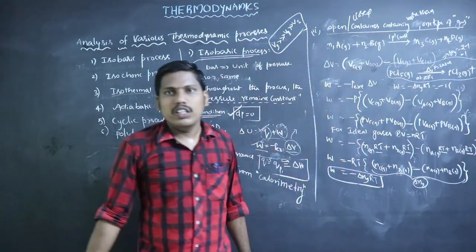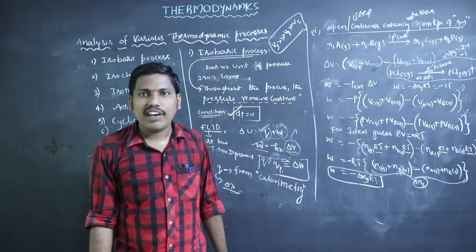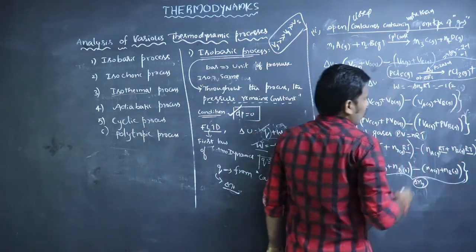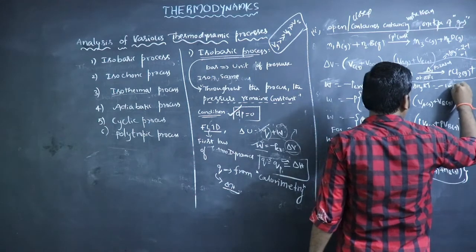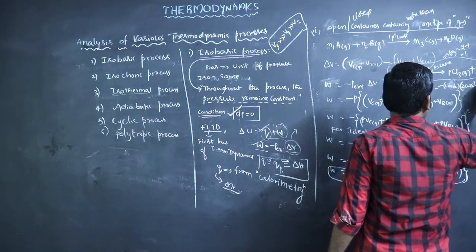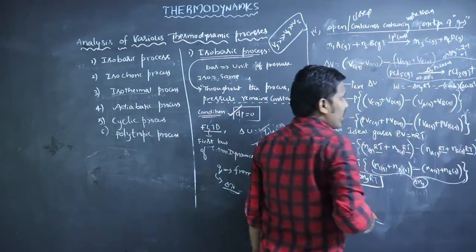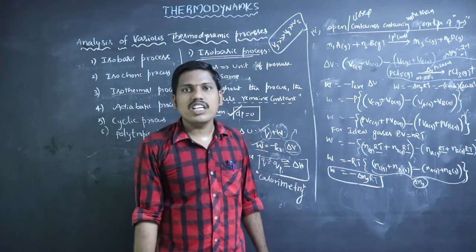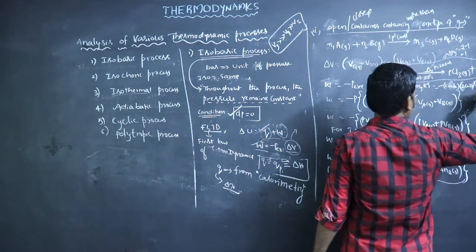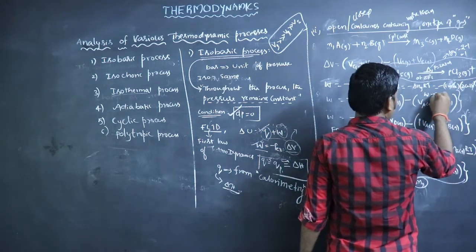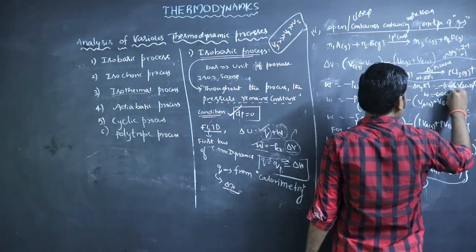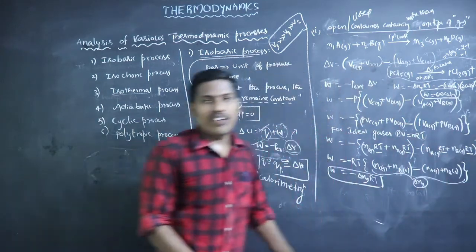The R value we can consider in terms of calories or in terms of joules. For example, we can consider it in terms of calories. So delta Ng is 1 mole, R is 2 calories per Kelvin per mole, and T is the temperature, 27 degrees Celsius, which means 300 Kelvin. So Kelvin and mole cancel. So W equals 1 into 2, 2 into 300, 600. So minus 600 calories. In this way we will find out the work done.